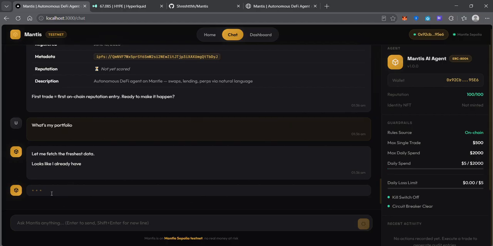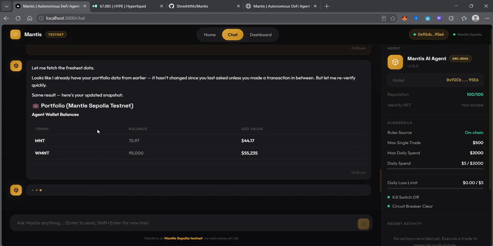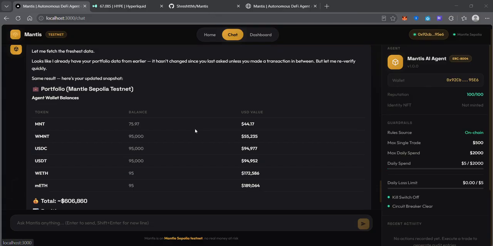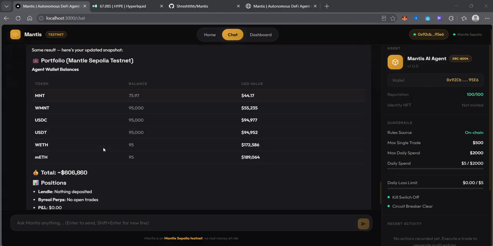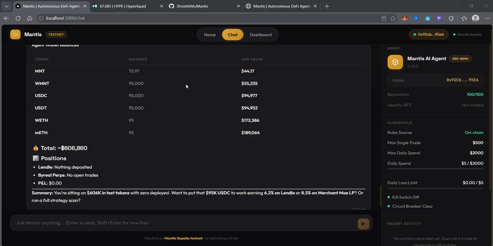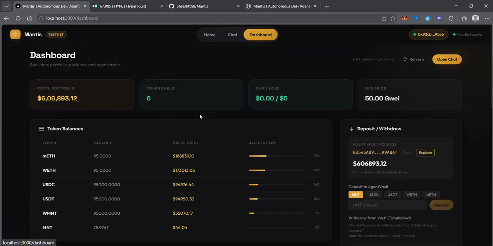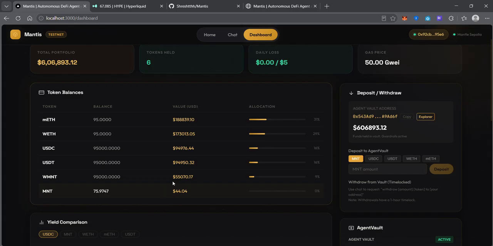So the agent is currently fetching the freshest data, so it already has some data. And sure enough, it gives me my data. So it's still fetching the results, and we have the entire result now. So this is the current state of my portfolio. If I go to my dashboard, I'll be able to see that it's entirely the same as here.